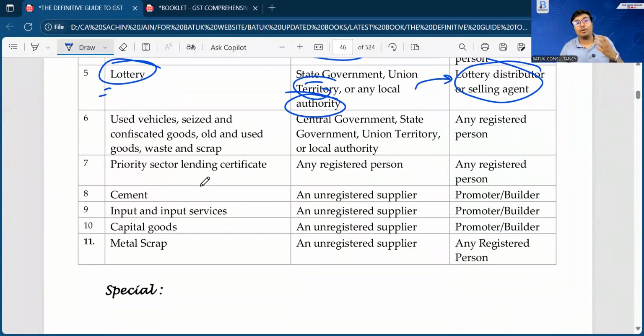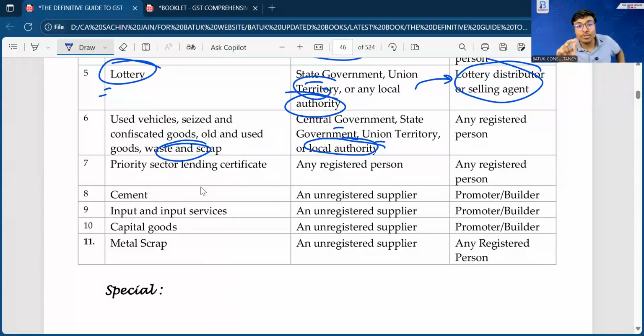Used vehicle, seized vehicle, confiscated goods, old and used goods, waste and scrap. Sir, many times, police authorities seize multiple vehicles. Whenever you visit any police station, you can observe that multiple old vehicles are there, because they seized them for multiple reasons. So in that case, they sell that used vehicle, seized vehicle, confiscated vehicle, or multiple goods. The authority who supplies that used, seized, and confiscated goods will be the central government, state government, union territory, or local authority.